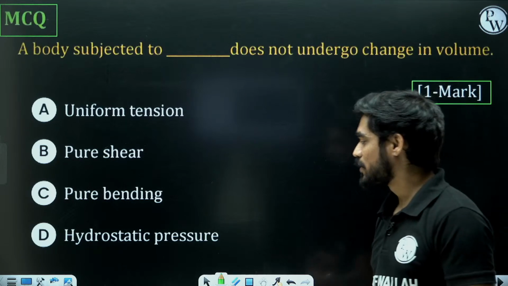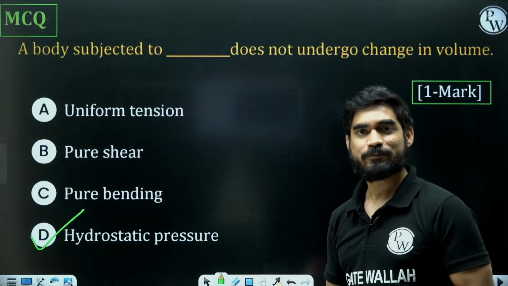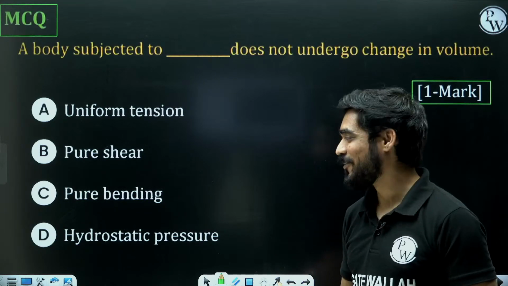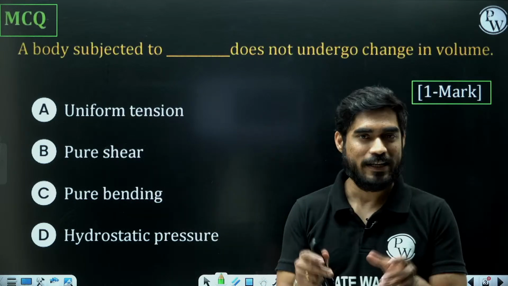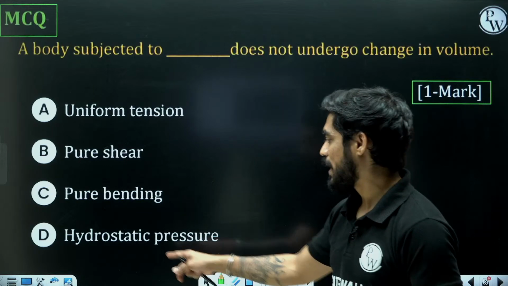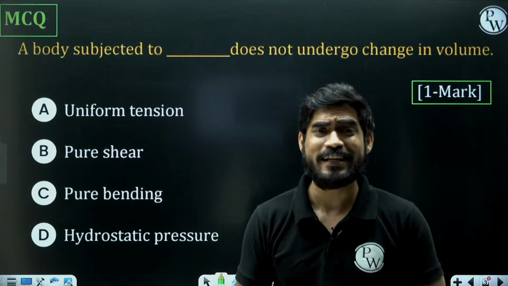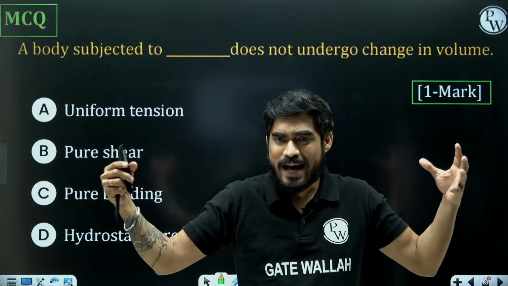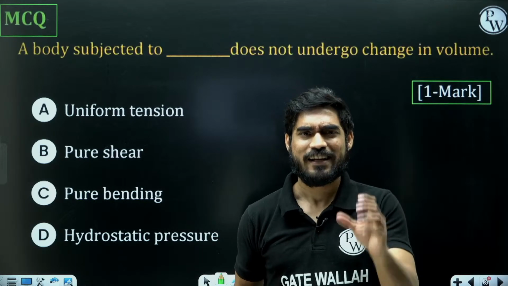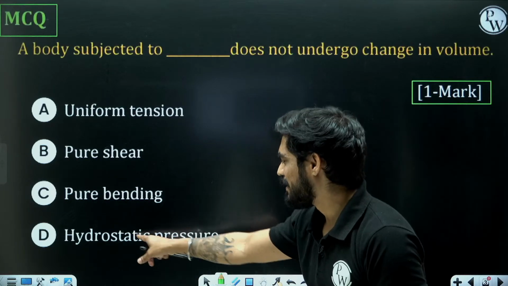So the answer to this question is hydrostatic pressure, D? Nobody. No. See, in case of uniform tension, length is going to change, diameter is going to decrease, and there will be a change in volume, right? In case of hydrostatic pressure also, the volume is going to decrease. Hydrostatic pressure means you are applying compressive force from all sides. If it is rubber, then the volume is not going to change, but for all the other materials, the volume is going to change.